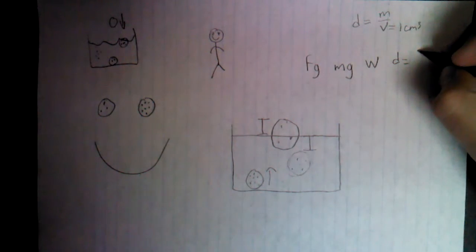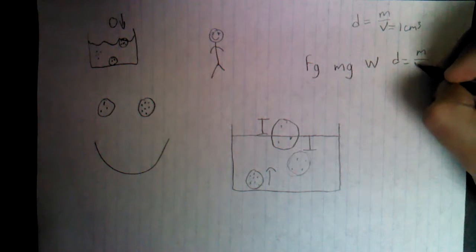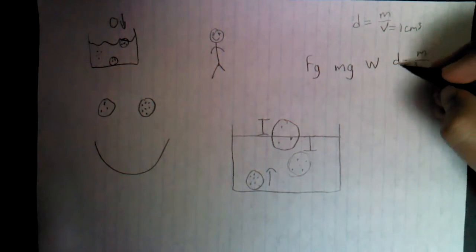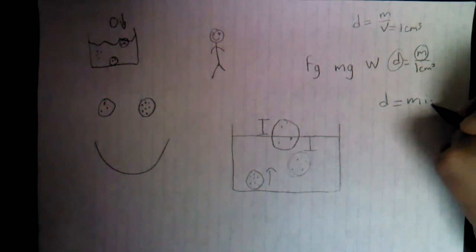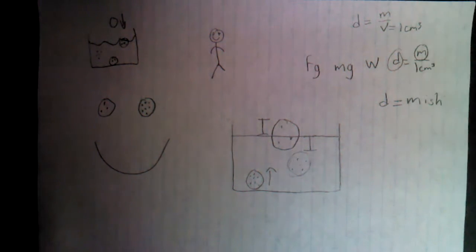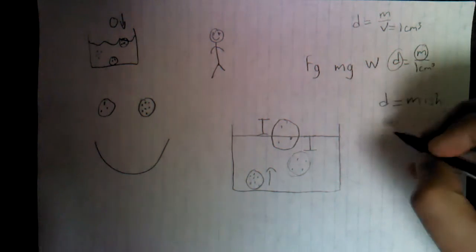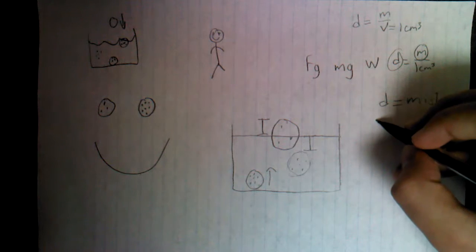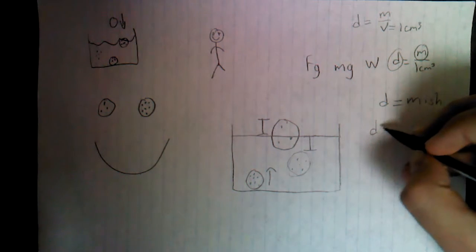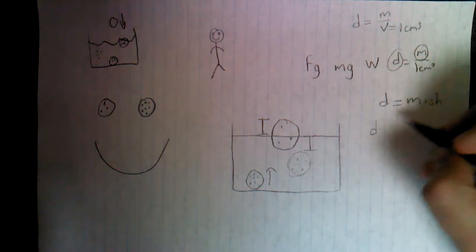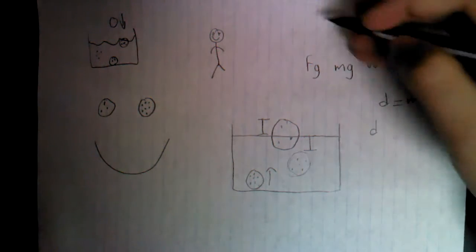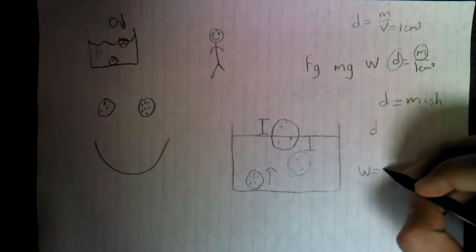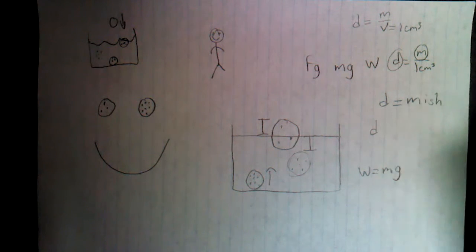When we call volume a constant, we can now say that mass and density are a direct proportion, because the mass is over 1 centimeter cubed, meaning that it'll be a fraction over 1, which means that it's equivalent to whatever the mass is. So the density will be lower for how low the mass is. So if we have a lighter object, then the object will also have a lower density, because we know that the weight equals the mass times the gravity, and we know gravity is constant for all of these as well.